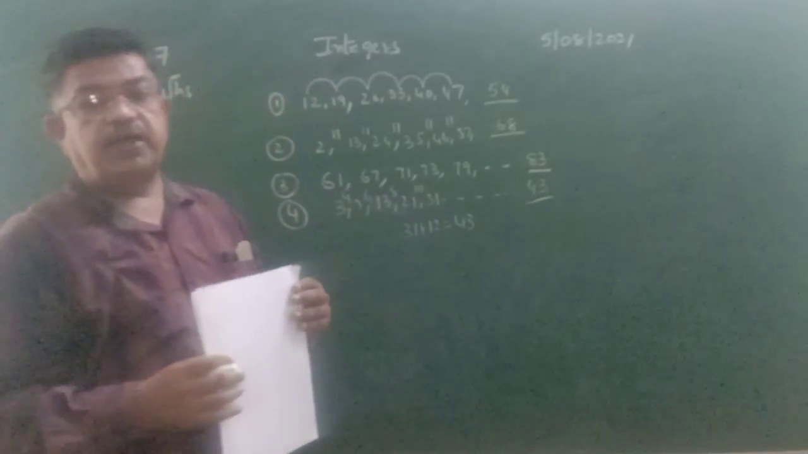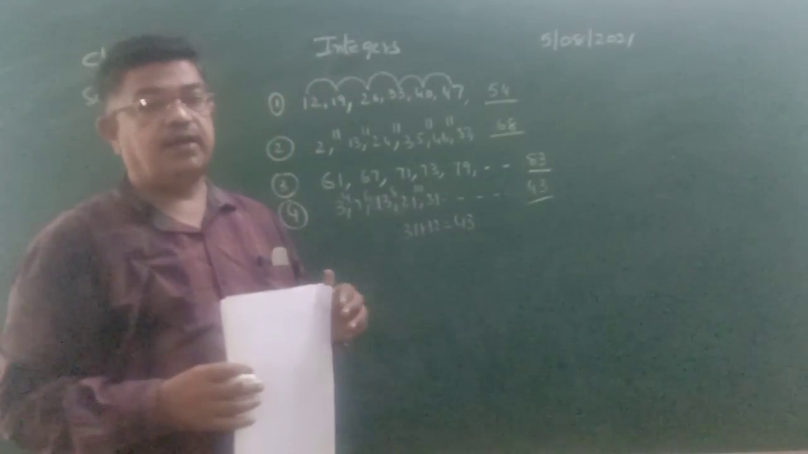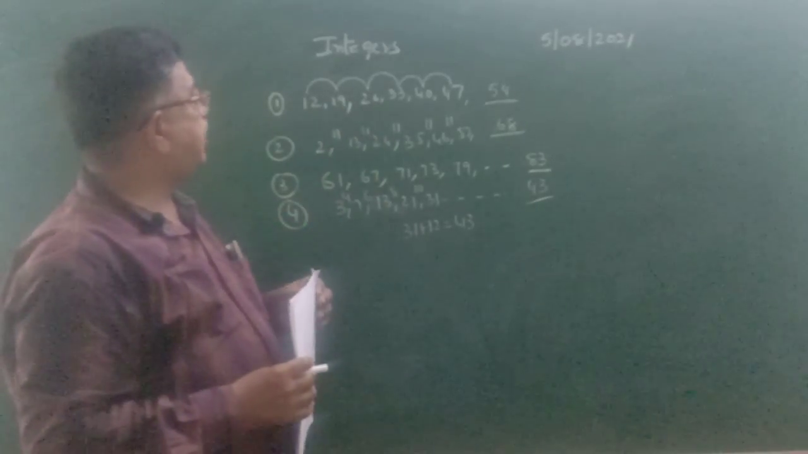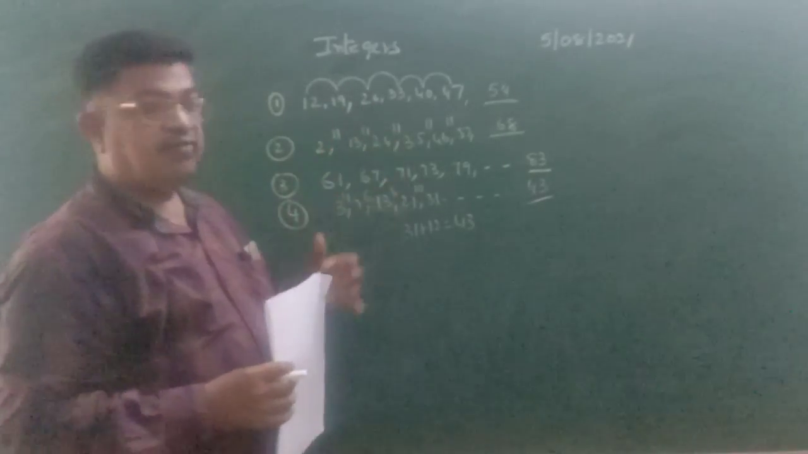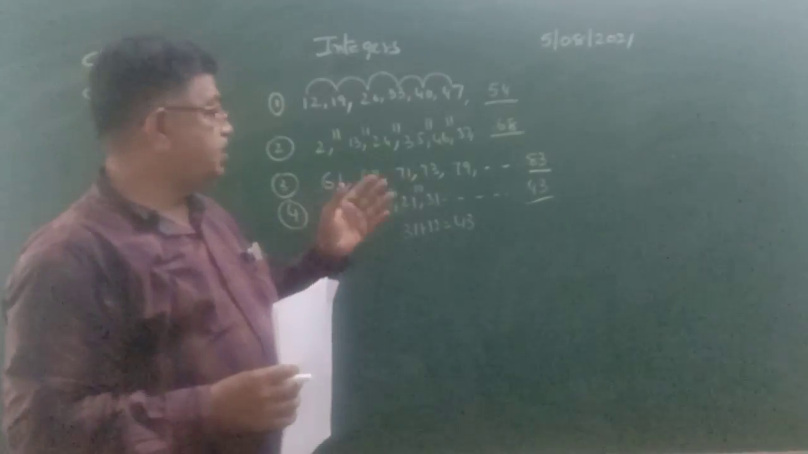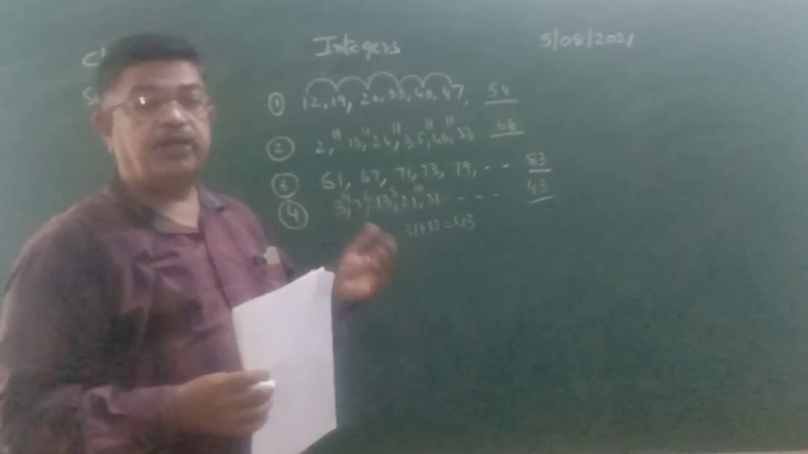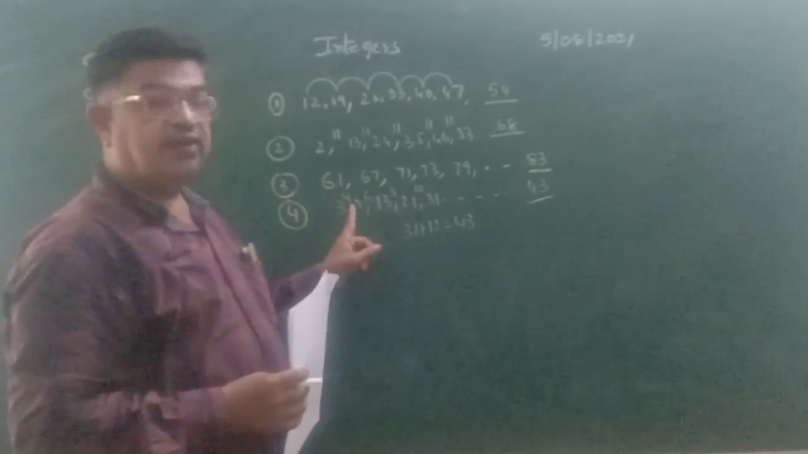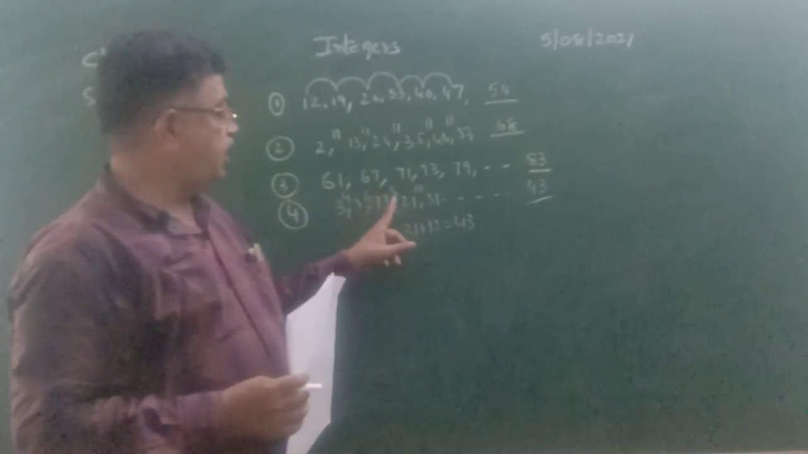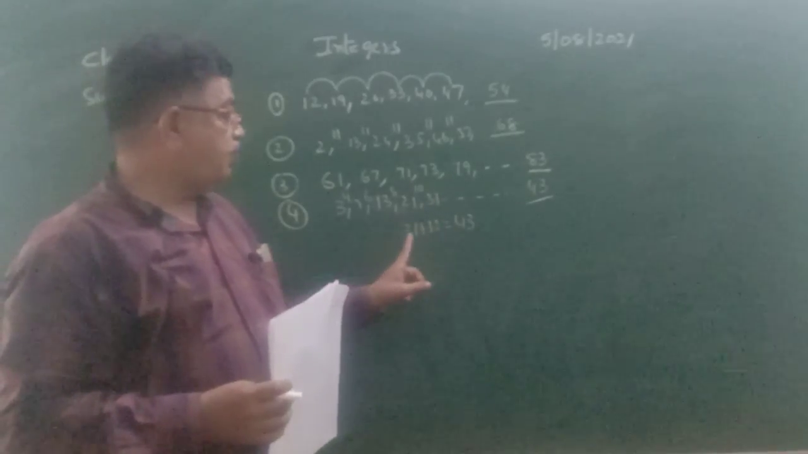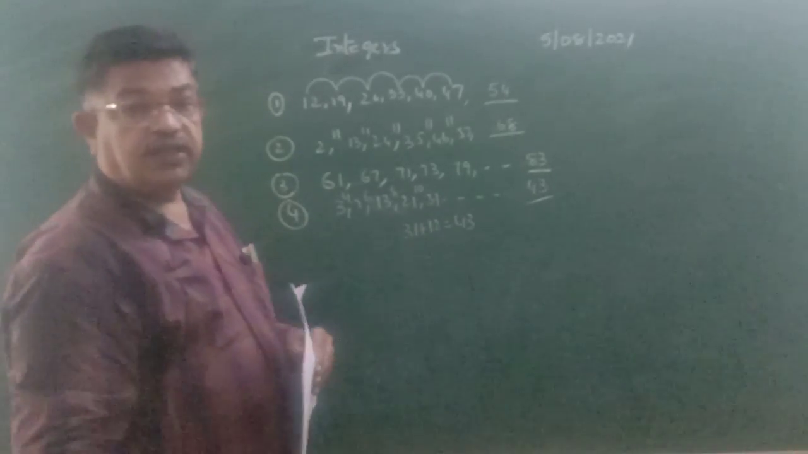So the addition may be in any order. Observe the order and add accordingly. Here the first one is increased by 7. Second one is increased by 11. Third one is the series of prime numbers. And fourth one, the addition is increased by 2 every time. First it is added 4, next 6, next 8, next 10. Therefore, the next addition should be 12. Therefore, 31 plus 12 is equal to 43.